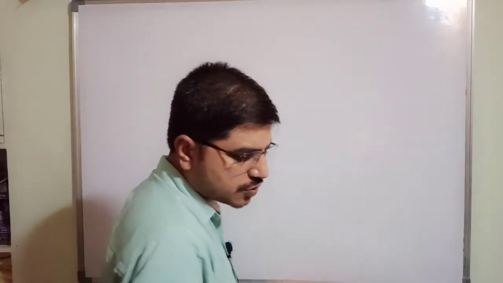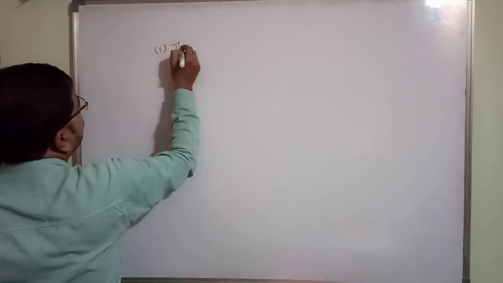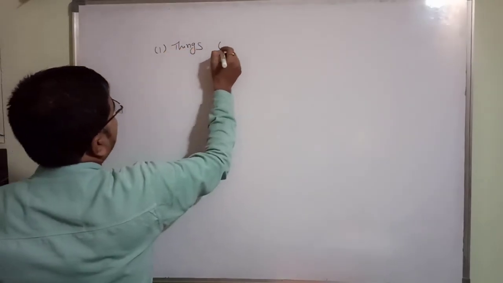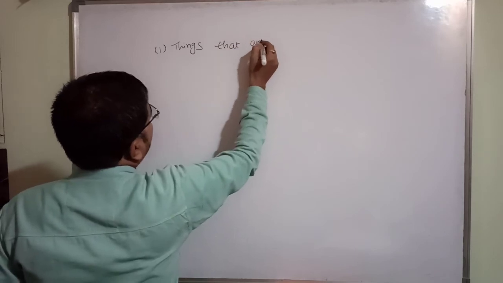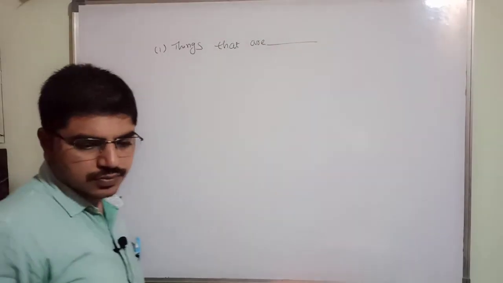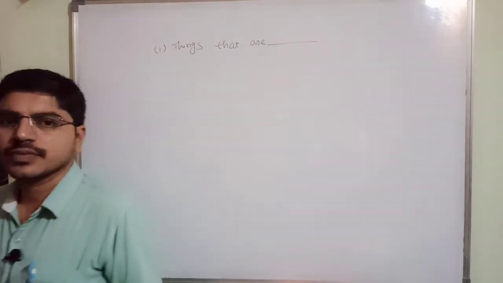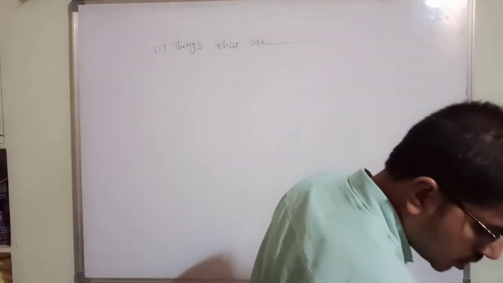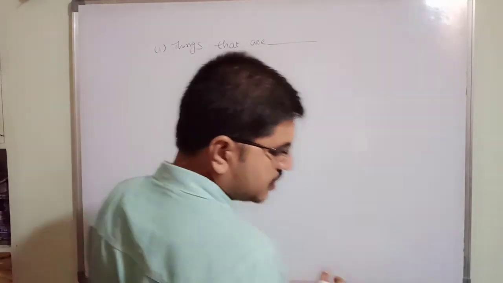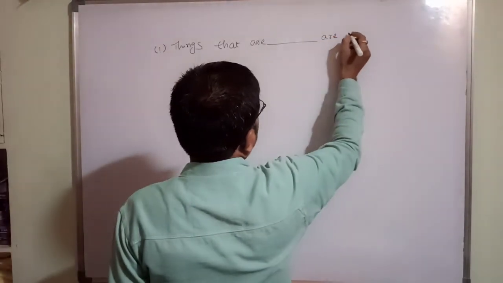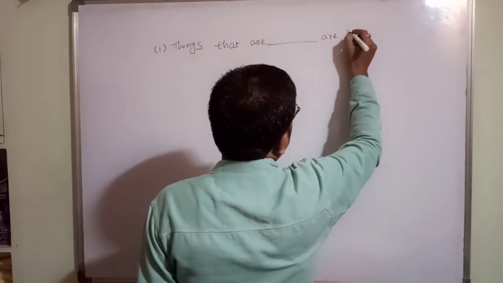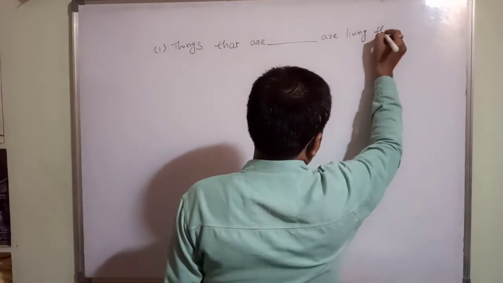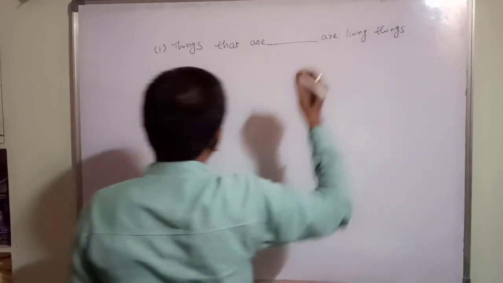First: things that are dash are called living things. Okay children, the second question also I'll write.